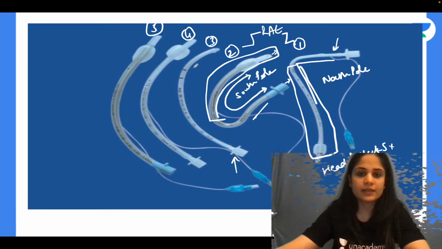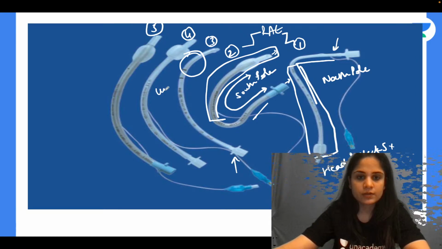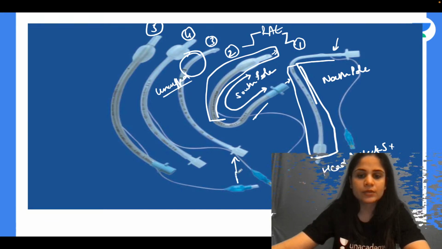Yes, very good, Narmata Devi. So tube number 3 that you can see has no cuff in it. Okay, so this is an uncuffed tube. So in tube number 3 I have no cuff. Now in whom do I use an uncuffed tube?